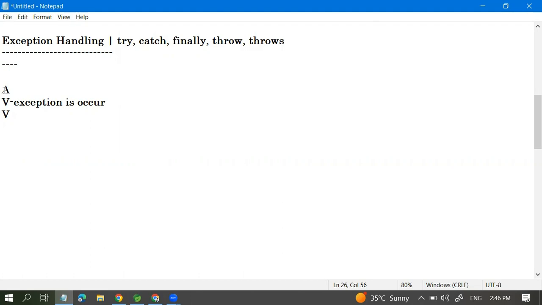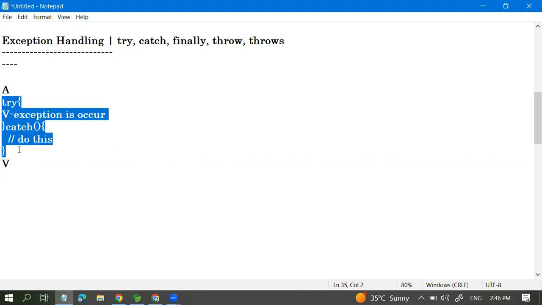So for example, we get the exception in this method call, or maybe this line of code. What we can do is write this line of code inside the try block. Maybe the exception will occur, maybe it will not. So for example, if some exception occurs, this is the block of code which is protecting against the exception. How will it protect it?